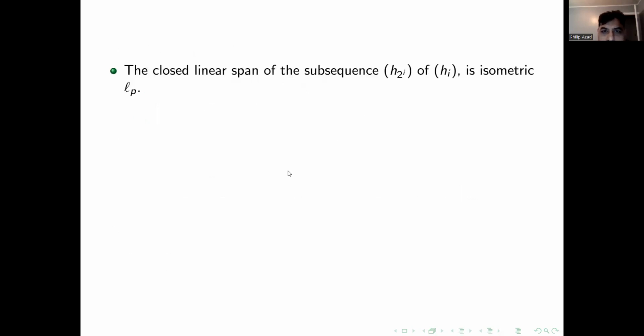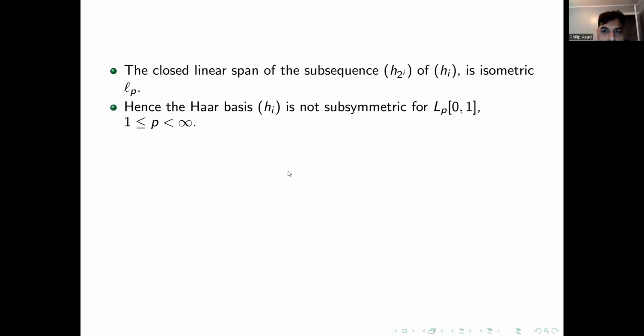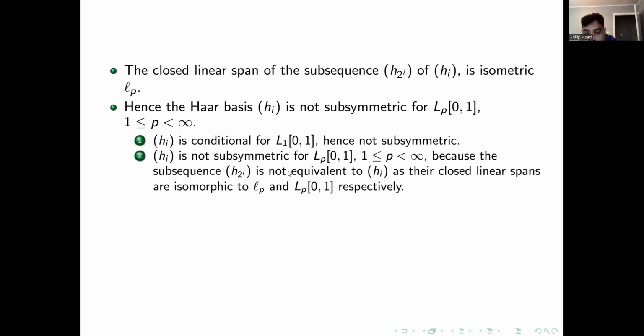Okay. Something else that needs to be said is that the closed linear span of the subsequence h_{2^i} of h_i is isometric to little l_p, and hence h_i is not subsymmetric in L_p[0,1]. Okay. The Haar basis is not subsymmetric. Of course, for L_1, the reason is it's not unconditional.